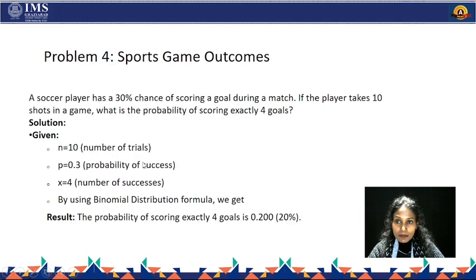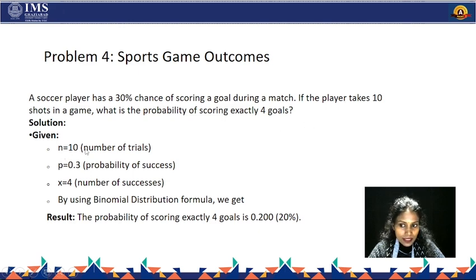Now, the last problem is based on sports game outcomes. The problem is: a soccer player has a 30% chance of scoring a goal during a match. If the player takes 10 shots in a game, what is the probability of scoring exactly 4 goals? Here, again, we have a sample of size 10. Out of 10, we are checking for 4 goals. We are repeating our task again and again, based on binomial distribution, Bernoulli trials. And our sample size is very small, which is 10. Therefore, we can easily use binomial distribution.